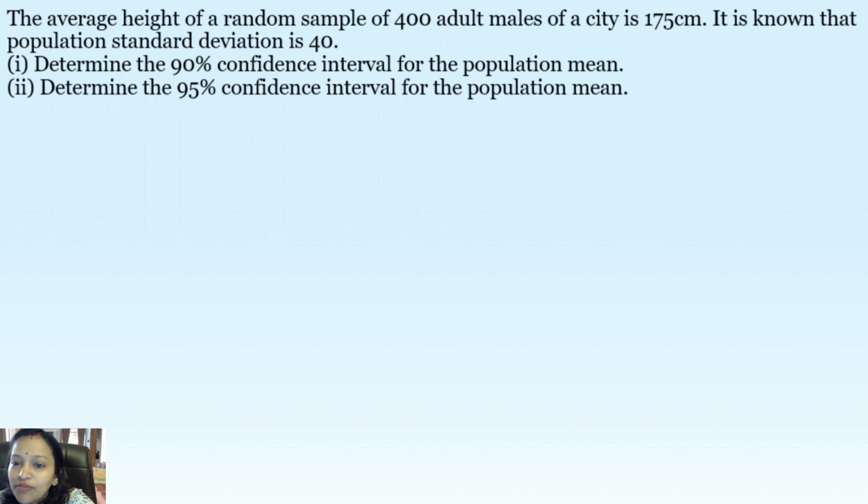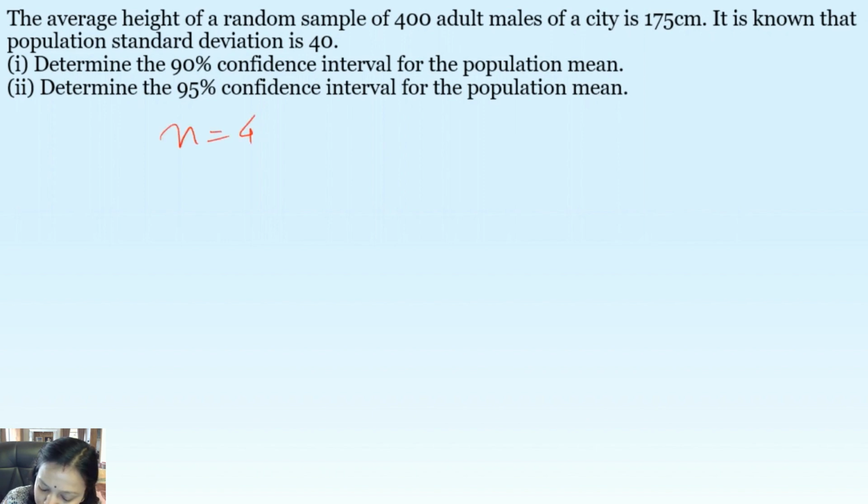So we have been given a random sample of 400 adults. So 400 adults means n is 400. Now average height, so how much mean is given to you? 175 centimeter. And standard deviation is how much given to you? 40. So we will use the formula for margin of error and then we will find it for 90% confidence interval. Right? So now let's use it. So let's write the details first.